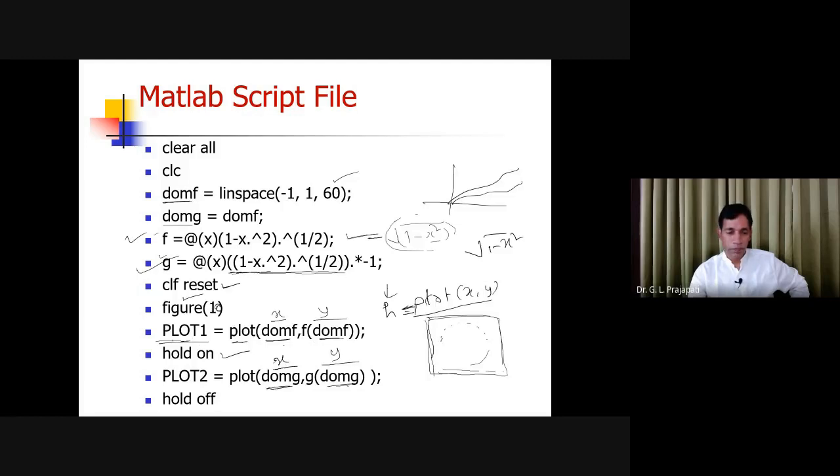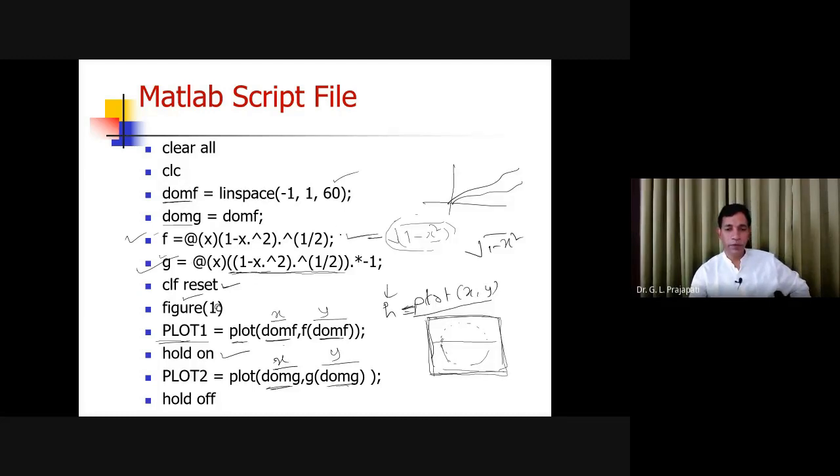Now the plot area, the graphics area, is fixed. So you have the two plots in the same graphics area. Once you plot in the same graphics area, since the coordinates are the same, you are going to form the negative side. So this is the half circle, and this is again the half circle, negative side, and it will look like the circle. So here you have seen like this.